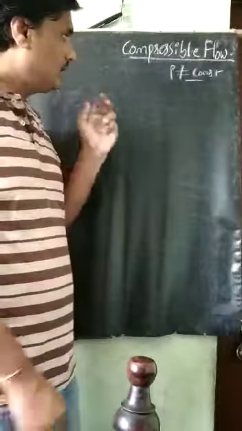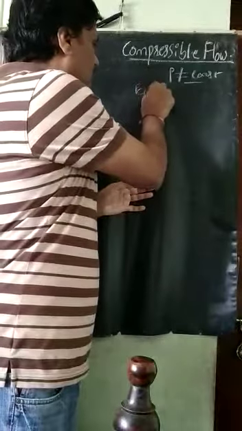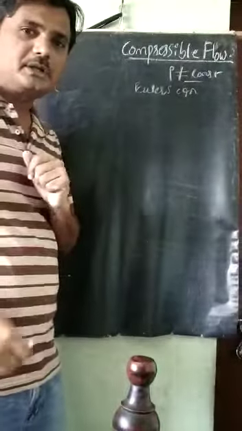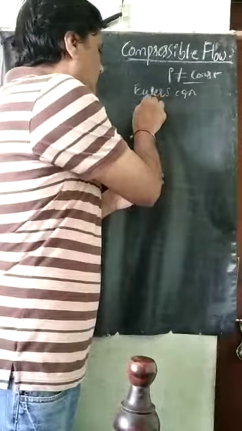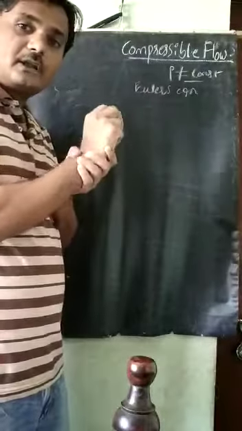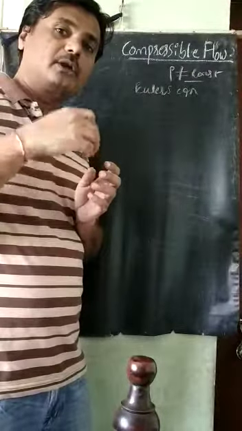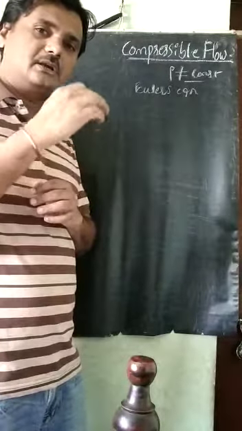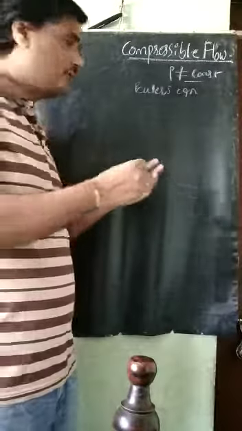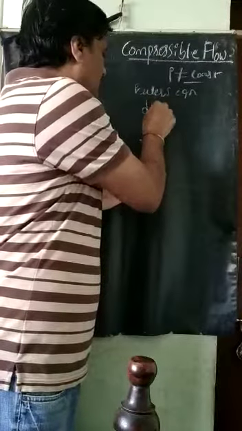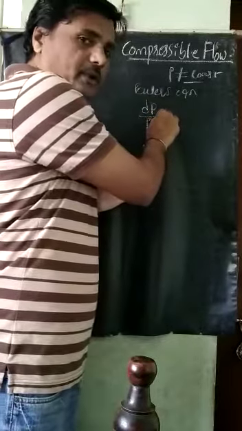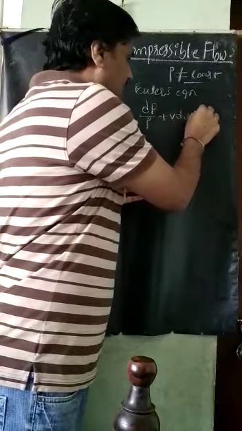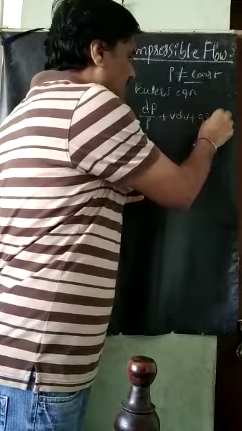So now we know Euler's equation. What is Euler's equation? It is the general equation, before taking incompressibility, that is, before taking density as constant. The Euler's equation which we have derived is dP divided by rho plus V dV plus g dz is equal to 0.